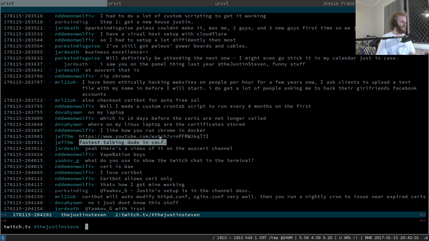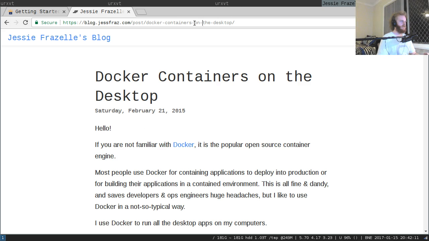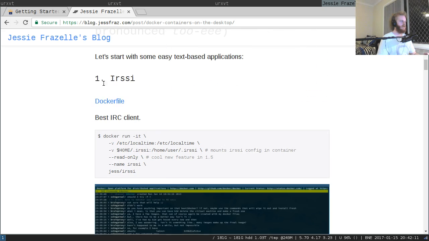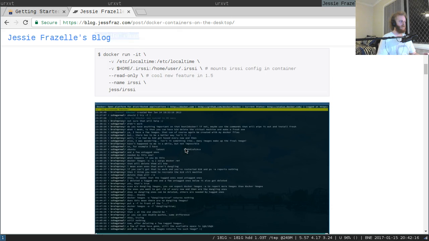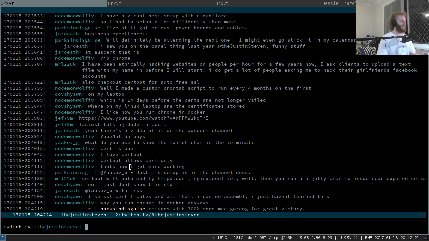Fastest talking dude in conference, indeed. Fate Nation, indeed. What do you use to show the Twitch chat in the terminal? Irssi, which, funnily enough, Jess's guide has a bit about Dockerizing Irssi, the best IRC client. And here it is. That's what I use. And this is actually very similar to the Docker container that I run it in. Irssi is also running inside Docker. So there you go. Yes, thanks Parks. My setup is in the channel description, indeed. Although I'm not sure if I actually call out Irssi in there. Maybe I do, maybe I don't.